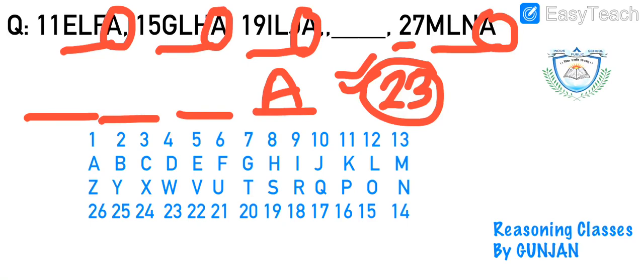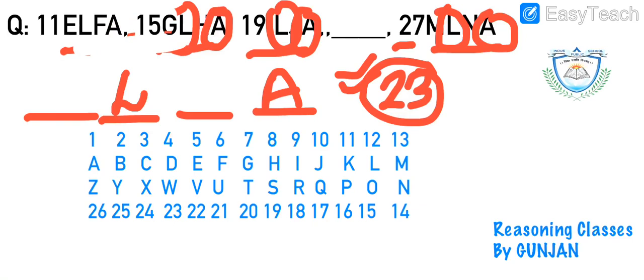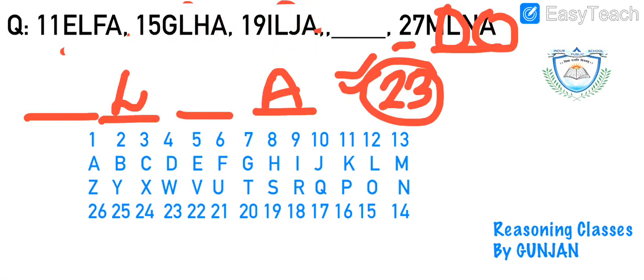Now ELF, as you can see, did you observe the same? The second alphabet is L, L, L, L. It is also the same. So our answer will also have L as the second alphabet. Let me clear the screen so that we can understand it in a better way.